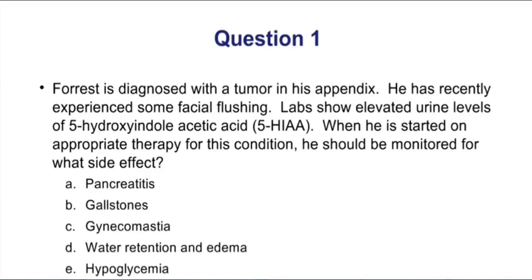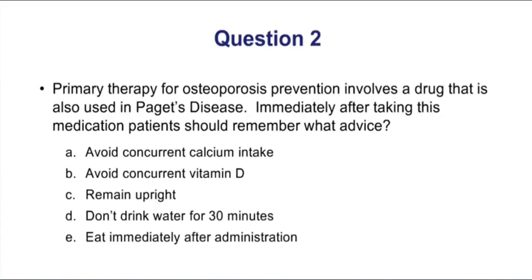Do you recognize what problem Forrest is experiencing? With the tumor in his appendix, facial flushing, and high levels of 5-HIAA, it sounds like carcinoid syndrome, where octreotide is a very useful drug. Patients who take octreotide need to be monitored for possible gallstones. Choice B. Here's question number 2.